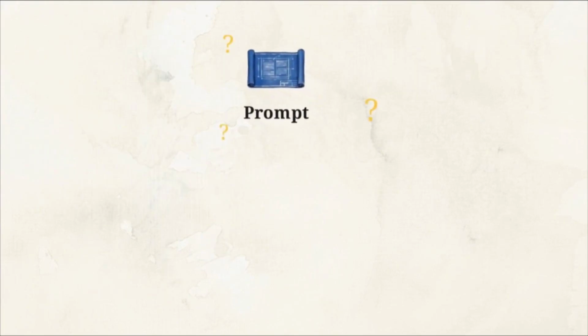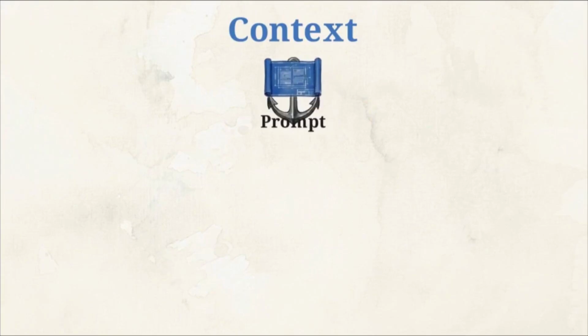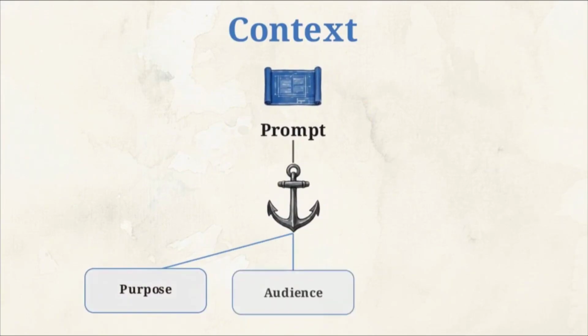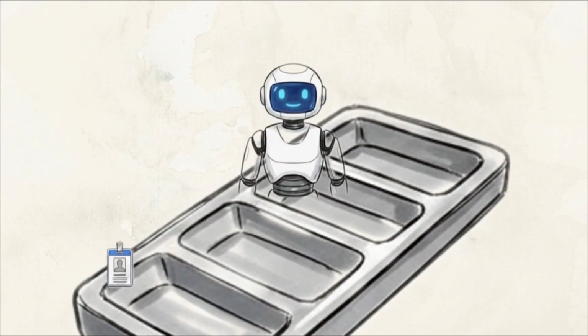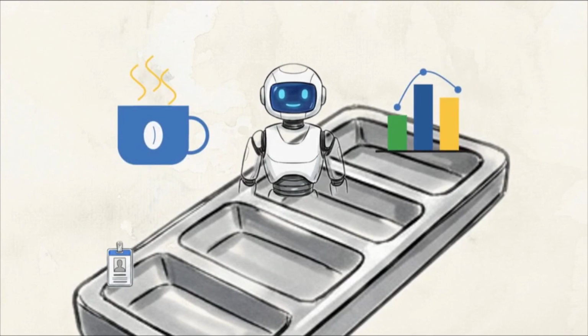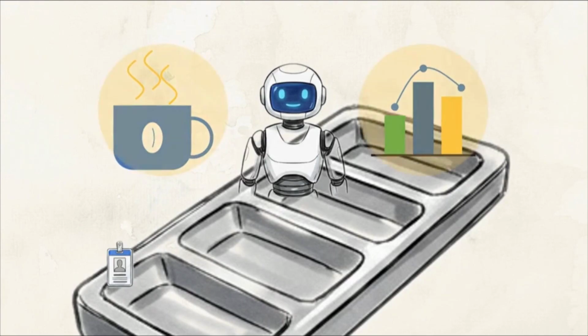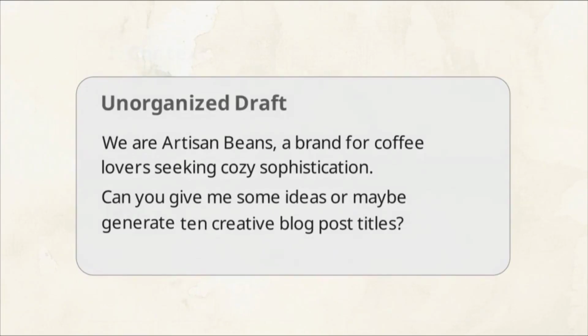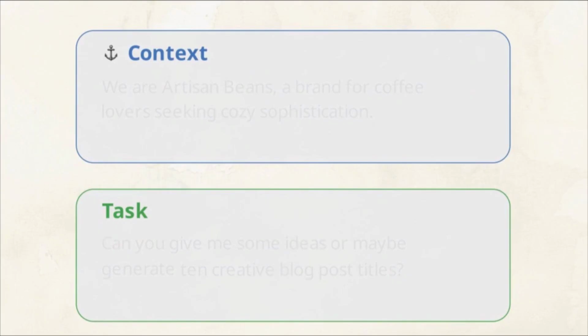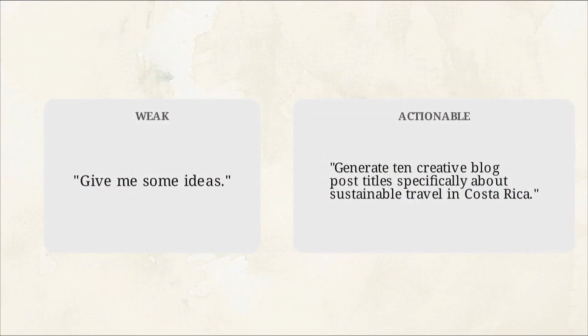To ensure the AI doesn't have to guess your intent, you must provide context. This background information anchors the task in your specific reality. For example, instead of asking for a generic coffee script, you explain that you are creating a 30-second clip for Artisan Beans, a brand that targets coffee lovers who value cozy sophistication. It is important to keep this background information separate from the actual instruction. Never bury what you want the AI to do inside the description of what it is.